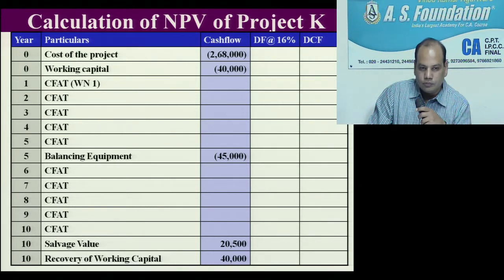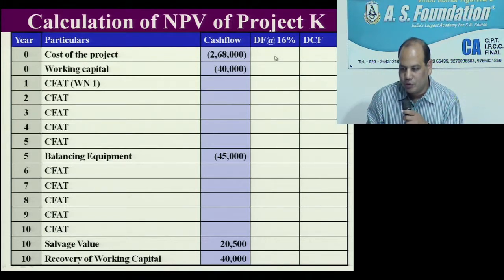Then write down the discounting factor here on your own. I will explain, you will write. First, year 0, write 1. Again year 0, write 1. Then take on your calculator 1 divided by 1.16 equal to, right here, factor 1 divided by 1.16.